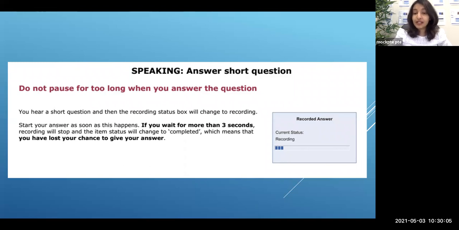For all the tasks of speaking, please start your answer as soon as you see the first blue color bar in the recording status bar. Why I'm saying the first blue bar is because the computer also has a rule. If it already started the recorder and it doesn't hear anything for 3 seconds or more, it will stop the recorder automatically. So even if you answer after the 3 seconds, the computer is not going to record you. That is the reason why you have to answer immediately as soon as you see the blue bar, not before it, not too late either. So answer with the first blue bar. Don't wait for the beep.